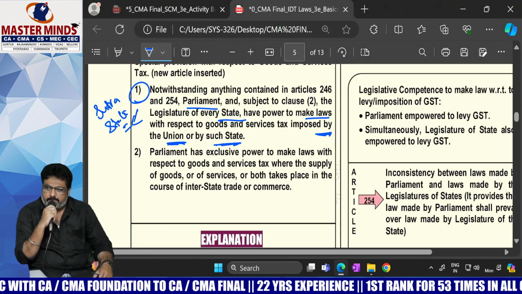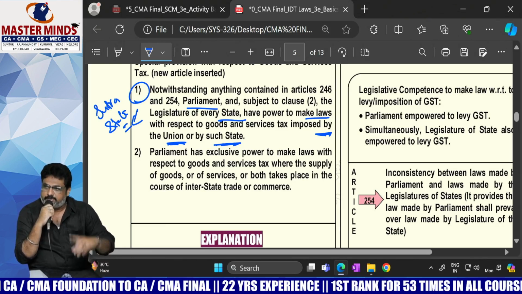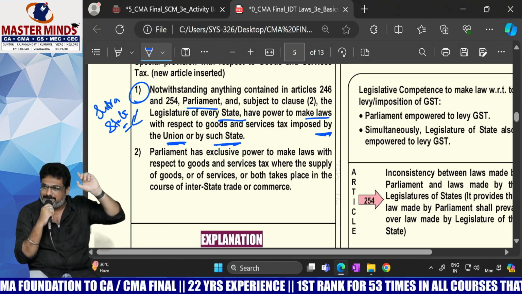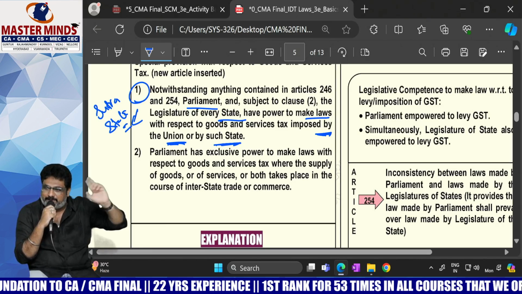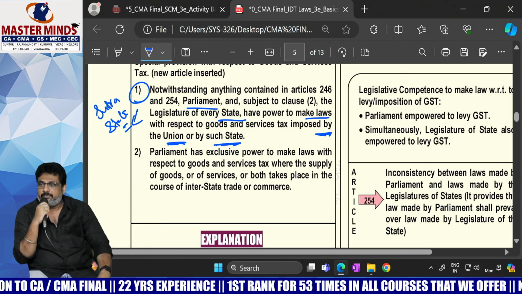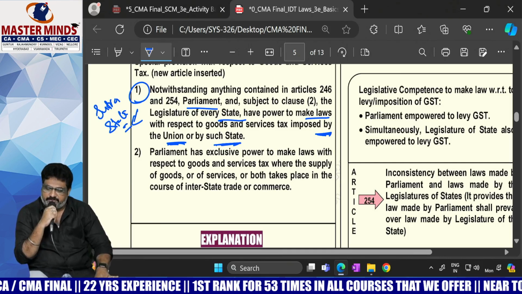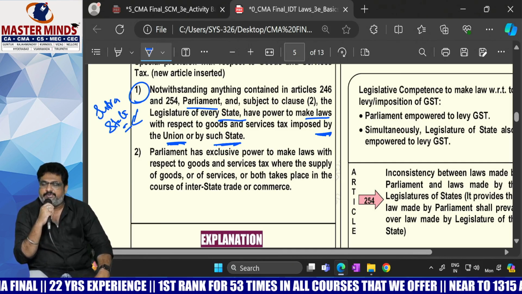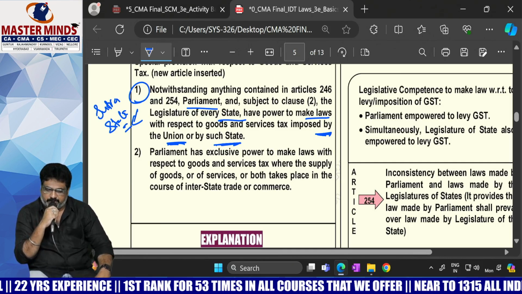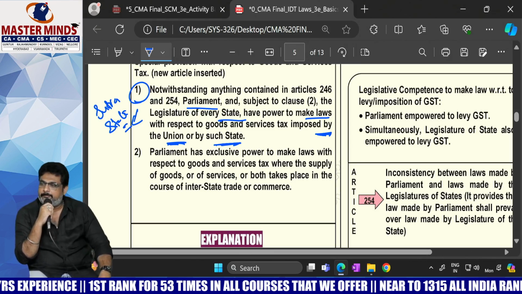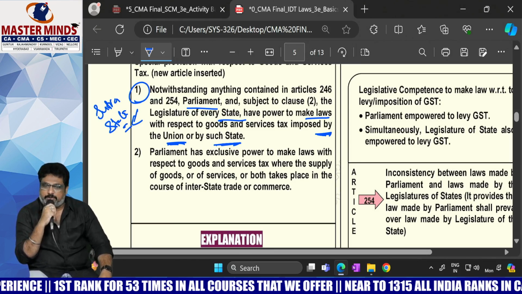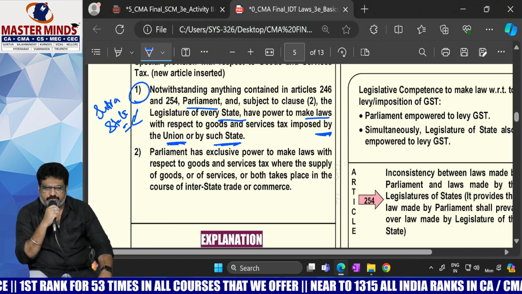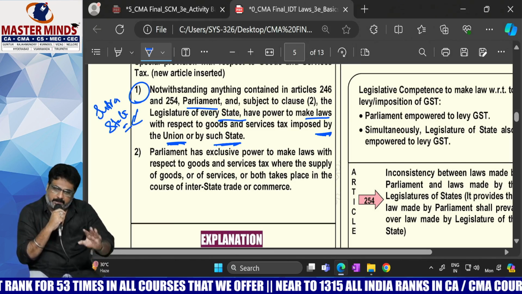That's why 246 was overridden, to give simultaneous power to levy the tax. So if it is an intrastate supply, what will be levied? CGST plus SGST. That is point number 1.